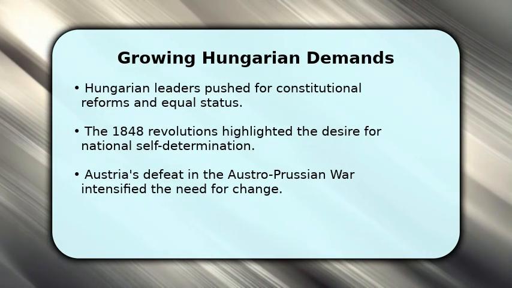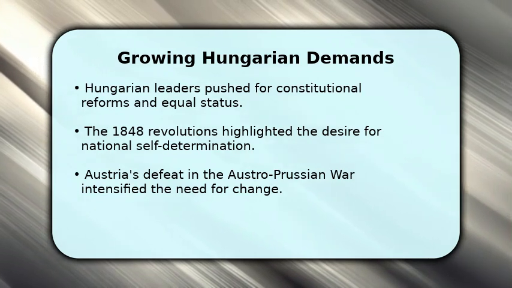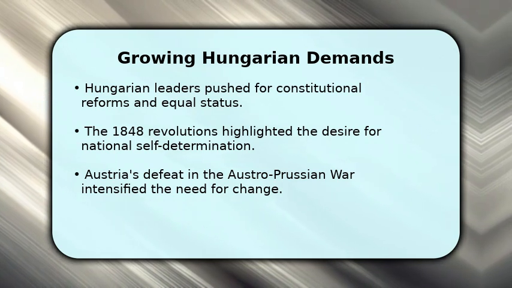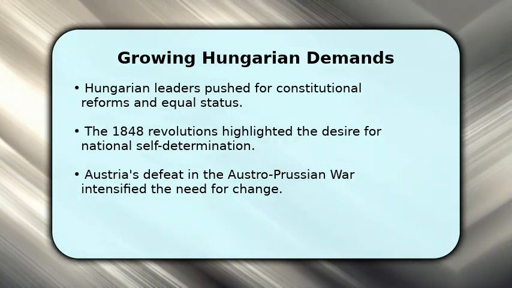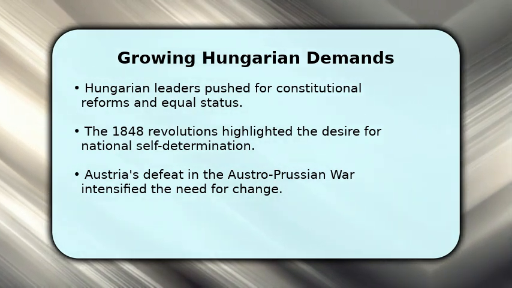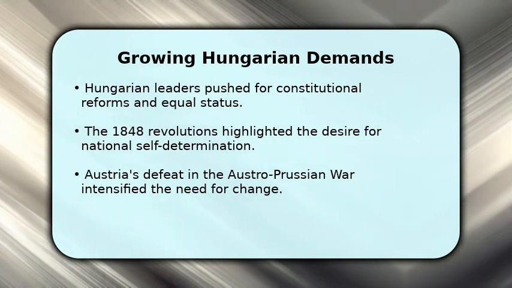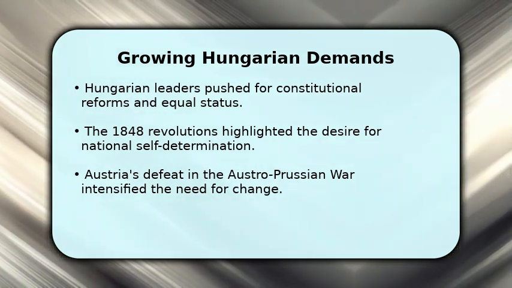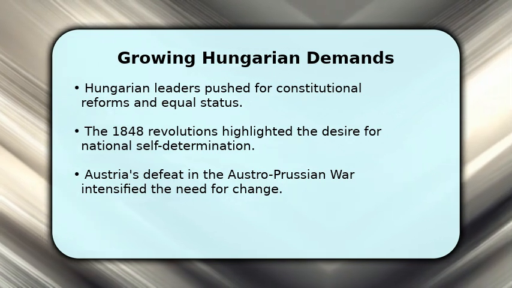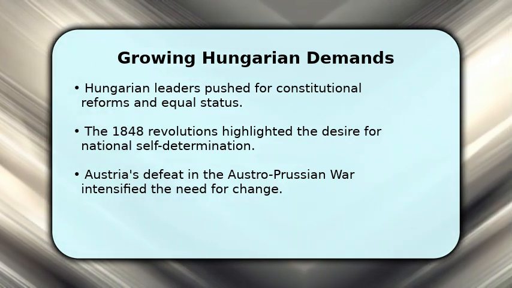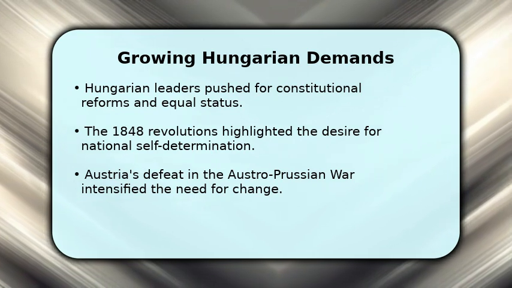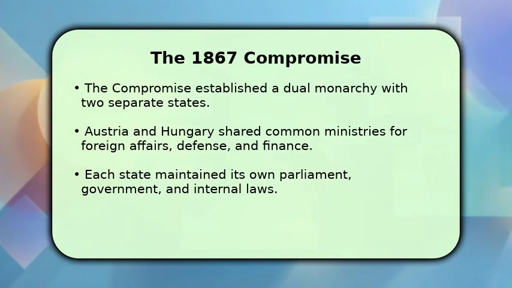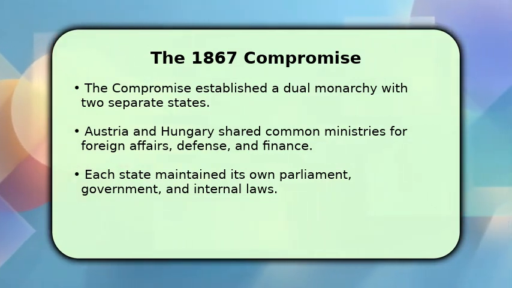Following the revolutions, Hungarian leaders continued to advocate for their rights, seeking a more equitable partnership within the empire. The significant defeat in the Austro-Prussian War, which resulted in the loss of influence in German affairs, further pressured the Austrian government. This military and political crisis made a compromise with Hungary seem like the most viable path forward for stability. The pivotal moment arrived with the Austro-Hungarian Compromise of 1867.